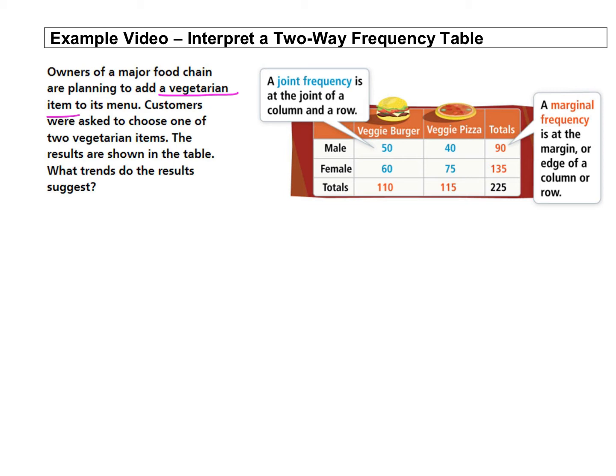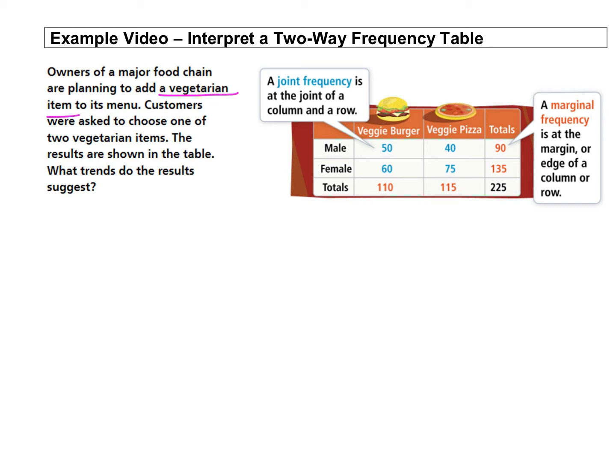Marginal frequencies are going to be at the margin. Margins are on the ends of documents in Word or some program like that. So they're at the margin or the edge of a column or row. So these will give us the total frequency for each option or category. So we could see how many total female respondents were there. We had a total of 135. How many total male respondents were there? We had 90. Okay. So looking at the table, what trends do the results suggest?